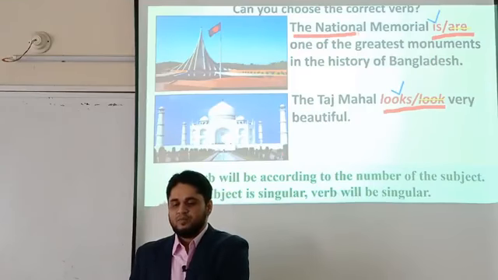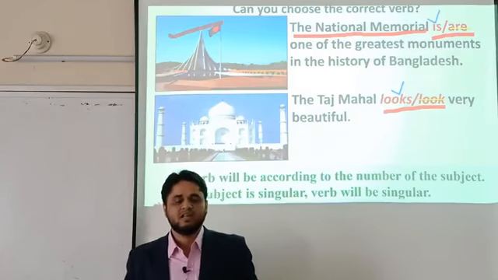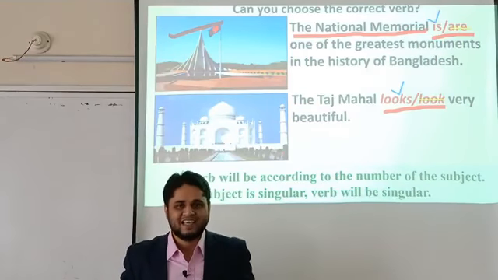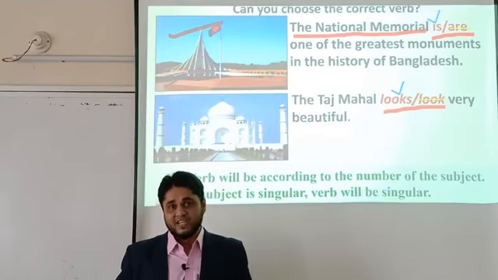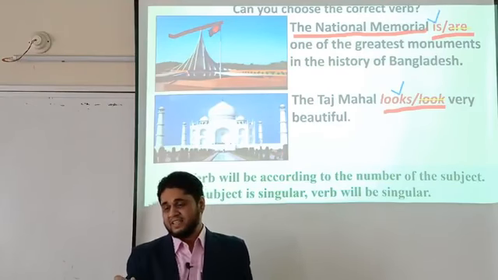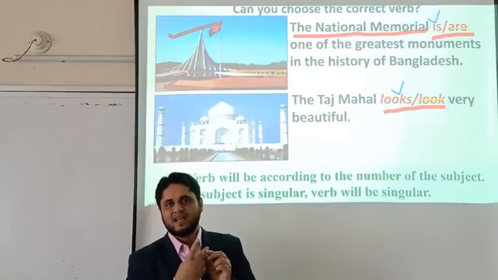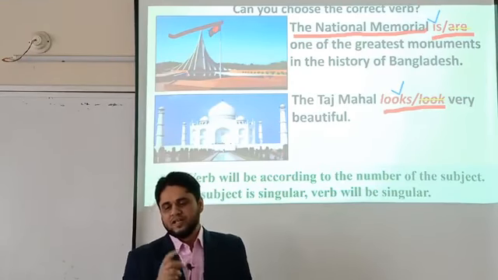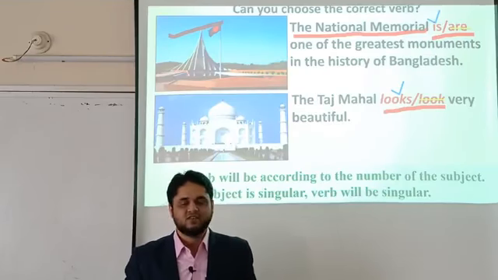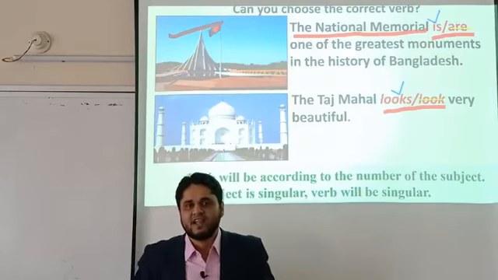So in the first sentence, we can see the National Memorial. How many national memorials can we see in this picture? We can see only one national memorial. The national memorial here is a singular subject, and that's why it will follow a verb which is singular. In this sentence we can see two verbs, one singular and another plural. So the singular subject must take the singular verb. Here is is singular, that's why is is the correct answer.